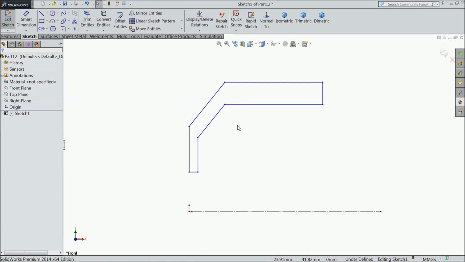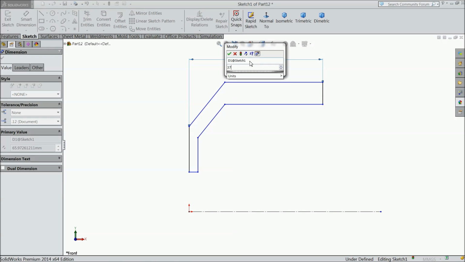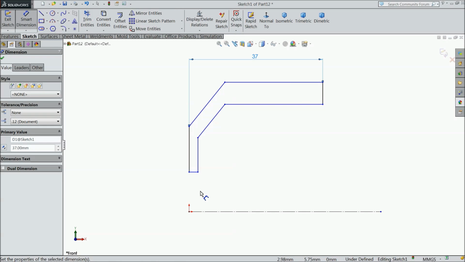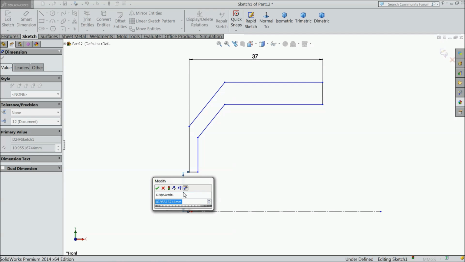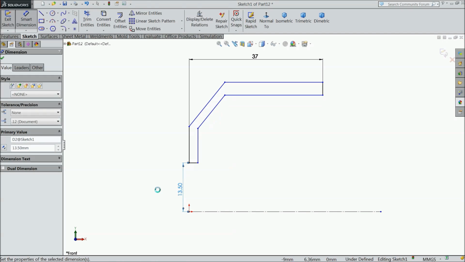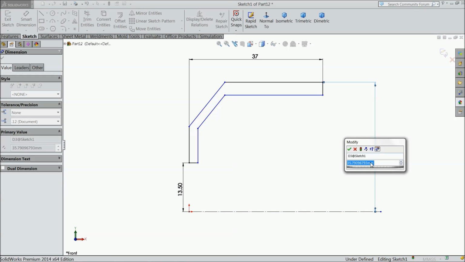Okay, now we will assign the dimension. First select overall length 37 mm. (13.5) from bottom line, top line 24.5 mm.